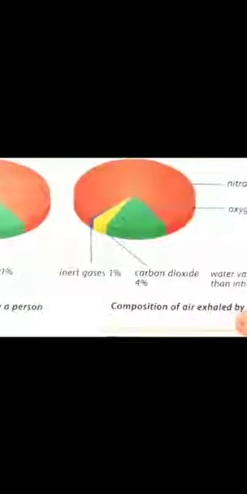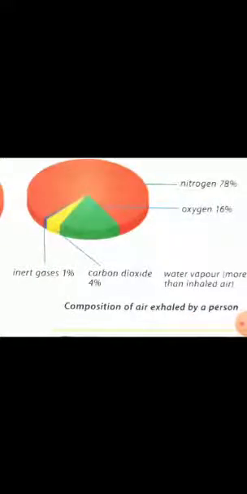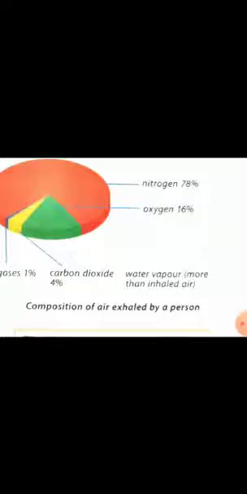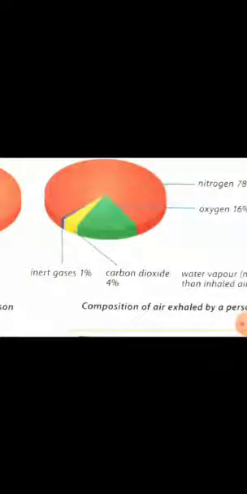But after respiration occurs, you will see that the amount of nitrogen and inert gases remains the same. Nitrogen is 78% before respiration, and it is also 78% after respiration. Inert gases are also 1% both before and after respiration.